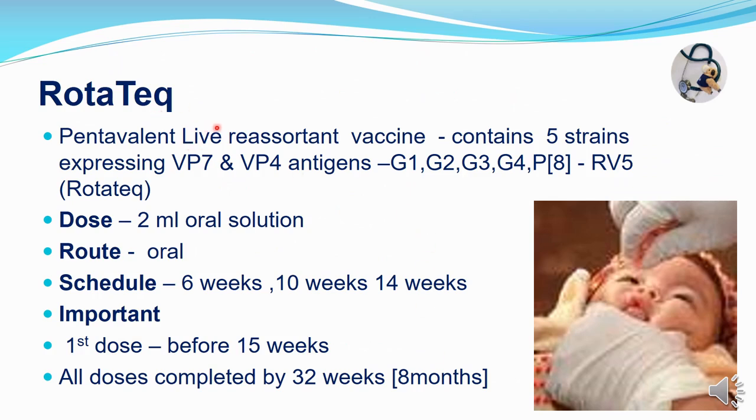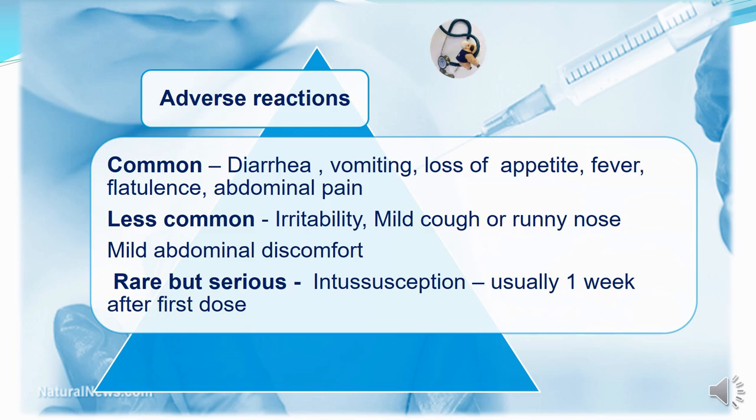Rotatech vaccine, another rotavirus vaccine which is being used, is a pentavalent live reassortant vaccine. It contains 5 strains expressing the VP7 and VP4 antigens, and the strains are G1, G2, G3, G4 and P8. Dose 2 ml and route is oral. Schedule 6 weeks, 10 weeks, 14 weeks, 3 doses. And again important is first dose should be given before 15 weeks and all doses should be completed by 32 weeks.